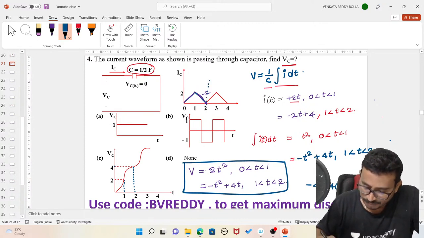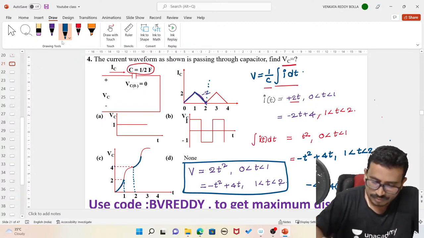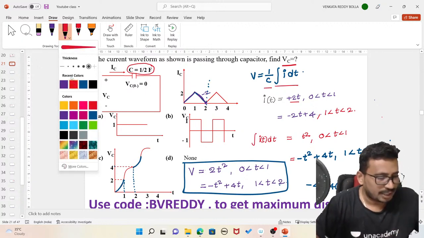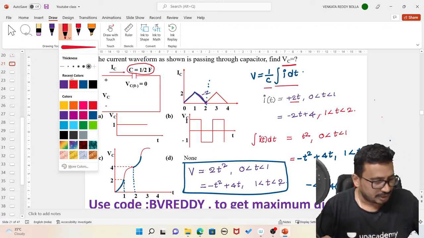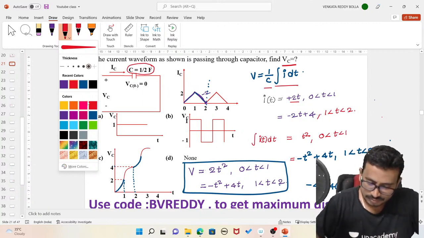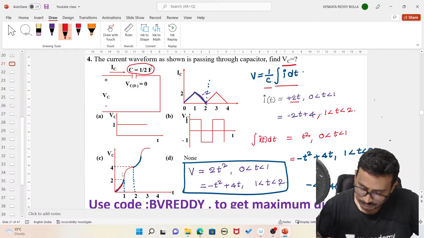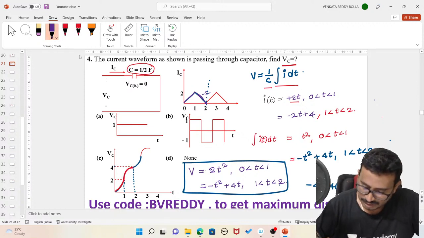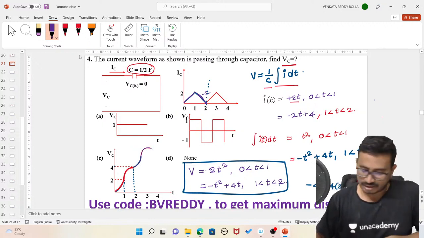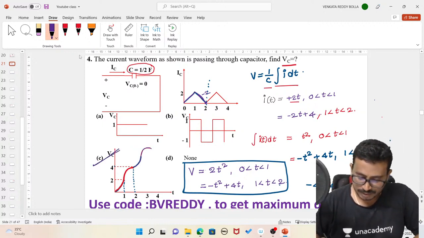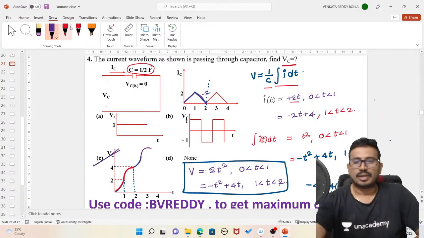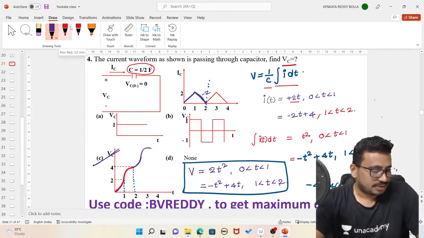After that the same waveform will repeat again. You see this thing here. Yes, this is the periodic waveform we applied, so it will be like that. You can see this waveform could be like this, and after this it is like this. It is periodic, continuously like this, and it will repeat forever, isn't it? So which option, tell me? Option C. Everybody?